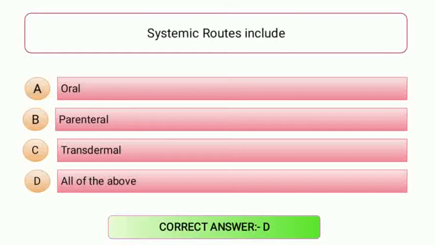Students, remember that the systemic route includes oral, sublingual, transdermal, nasal, inhalational, rectal, and other parenteral routes, which may be intravenous, intramuscular, intradermal, subcutaneous, etc. Therefore the right answer is option number D, that is all of the above. Moving to the next question.